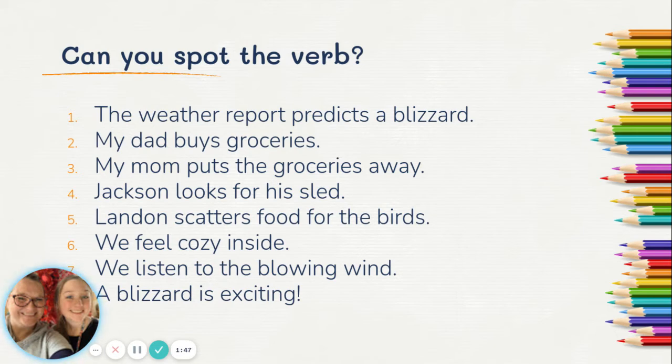All right. Number 1, the verb is predicts. Number 2, the verb is buys. Number 3 is puts. Number 4 is looks. Number 5 is scatters. Number 6 is feel. Number 7 is listen. And number 8 is.